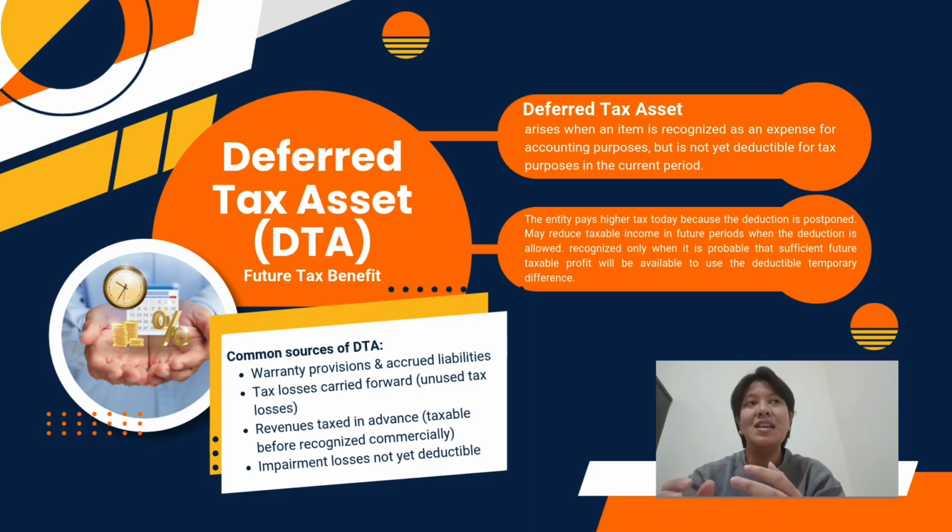This creates a deductible temporary difference, which will lead to a deferred tax asset. However, PSAK 46 also gives an important condition. A deferred tax asset can only be recognized when it is probable that the company will have sufficient taxable profit in the future to use the tax benefit.